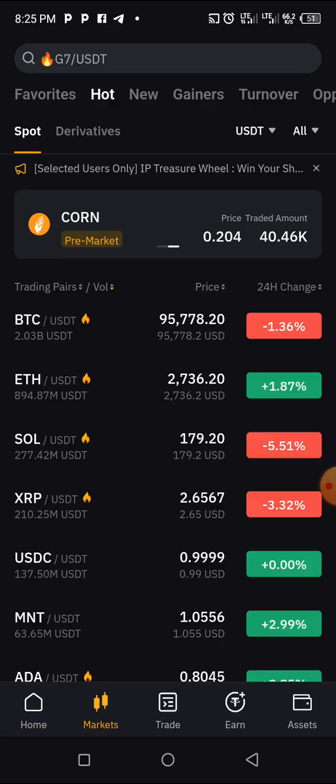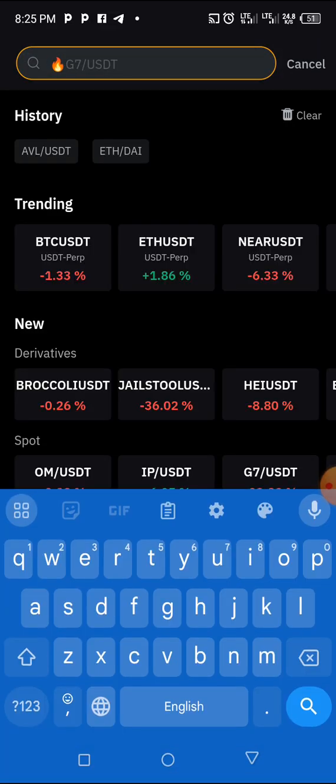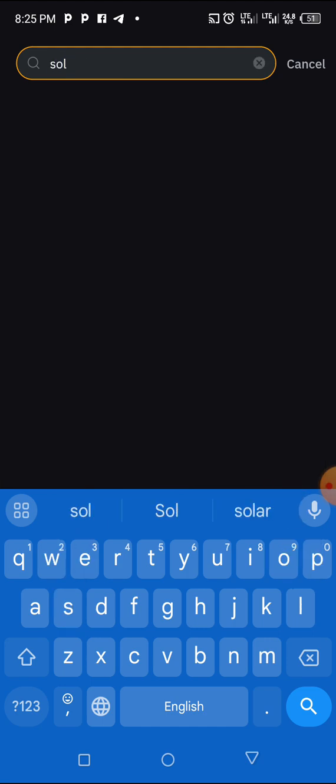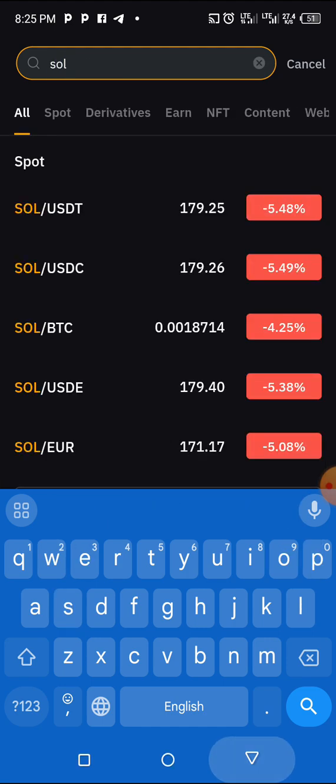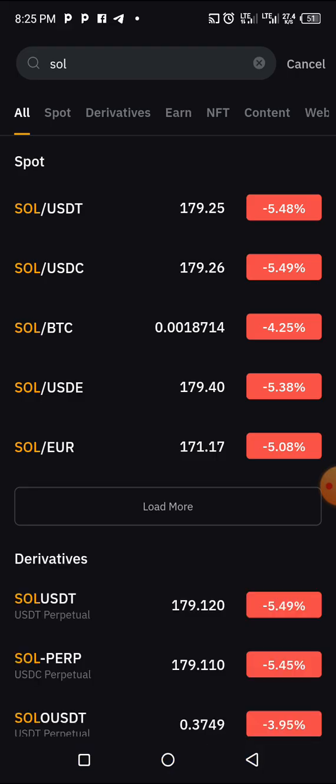I want to check the price of Solana. Okay, Solana, let's see how much is the price. So that's 179 USD, 179. So with this, it definitely looks like this coin will increase. And if we invest $1,000 at the end of the 3 days, we are making $11 profit. Okay, that is how this one works.